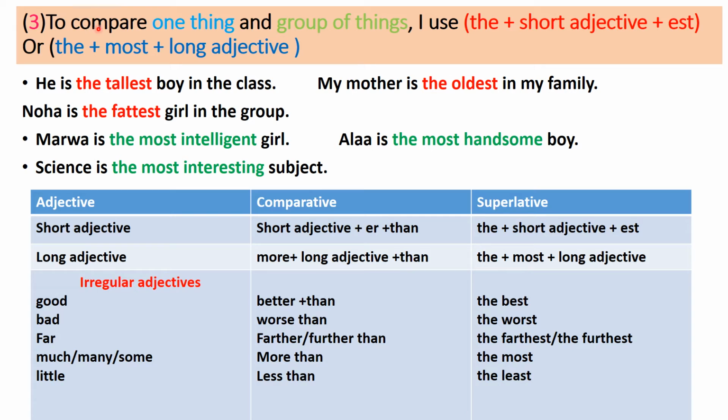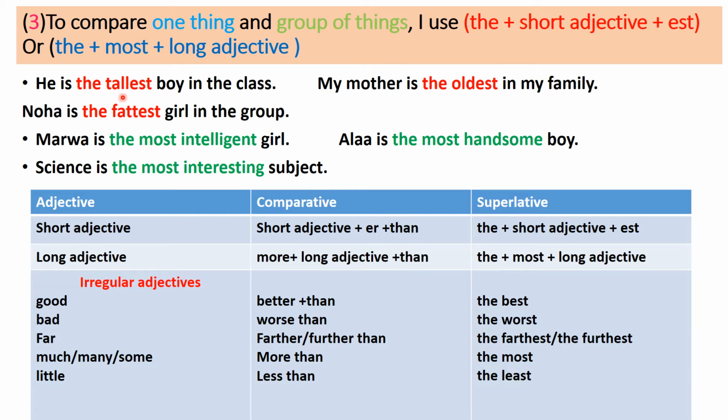If we want to compare one thing and a group of things, I use the, then short adjective plus est if the adjective is short. Or I use the, then most, then long adjective. For example, he is the tallest boy in the class. So I'm comparing between this boy, he, and all boys in the class.